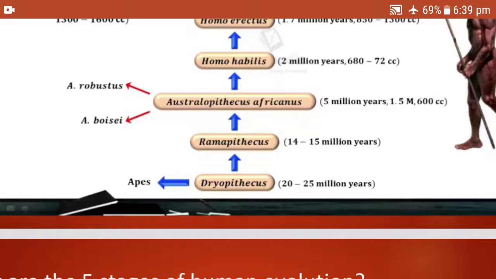After that came Ramapithecus, about 15 million years ago. Then came the third stage, Australopithecus. And then came the fourth stage, Homo habilis, and then Homo erectus.